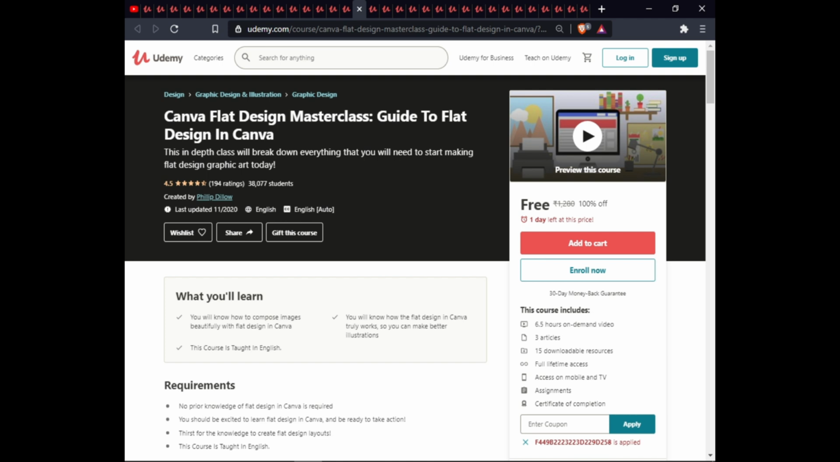The next course is Canvas Flat Design Masterclass: Guide to Flat Design in Canvas. In this course, you will learn how to compose images beautifully in flat design in Canvas. You will know how flat design in Canvas truly works, so you can make better illustrations. This course is taught in English. It has 6.5 hours of video, 3 articles, 15 downloadable resources, full lifetime access on mobile and TV, assignments and